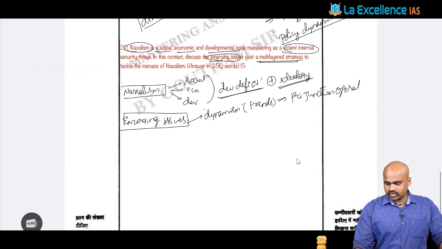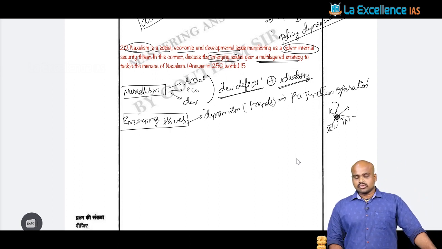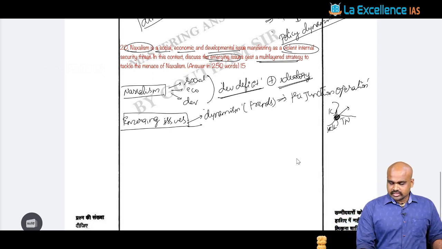For example, when you look at the states of Karnataka, Kerala and Tamil Nadu, in these regions there is a tri-junction operation that is seen with respect to the Naxalites, right? This is one particular emerging issue. The second emerging issue is the support that is derived from the locals.